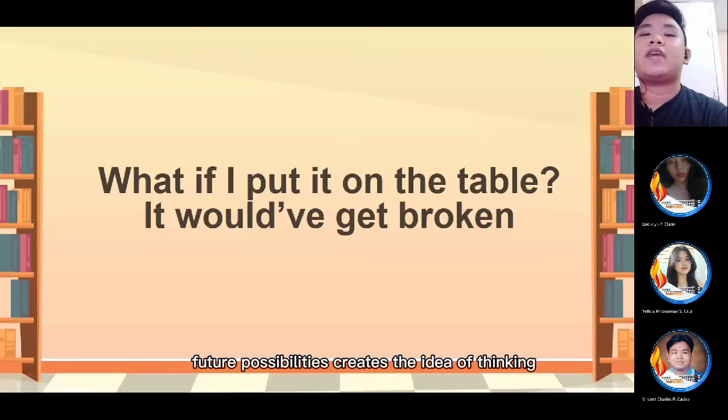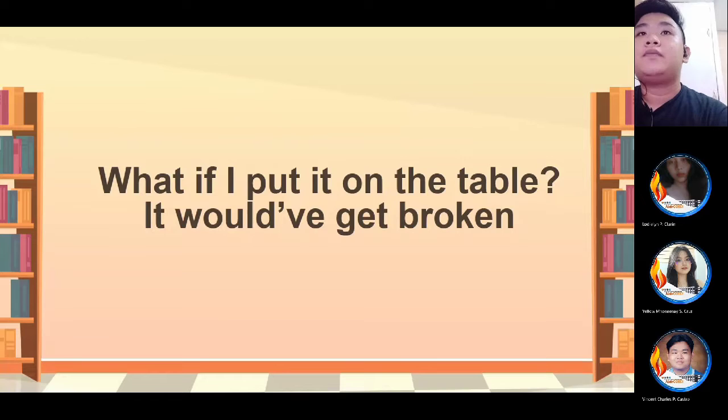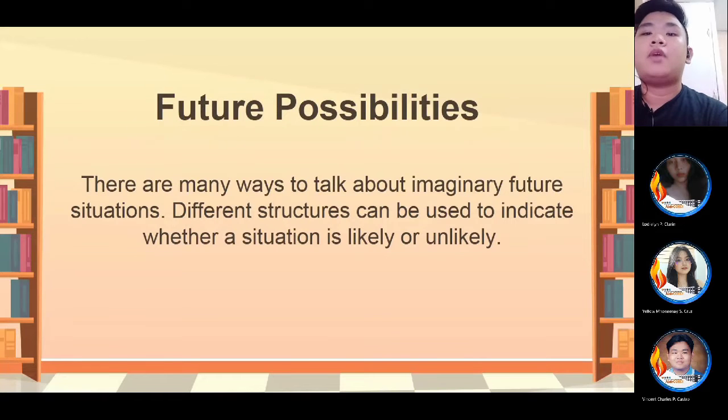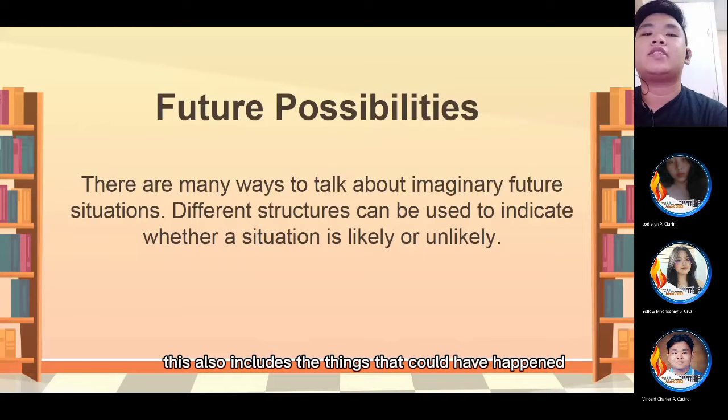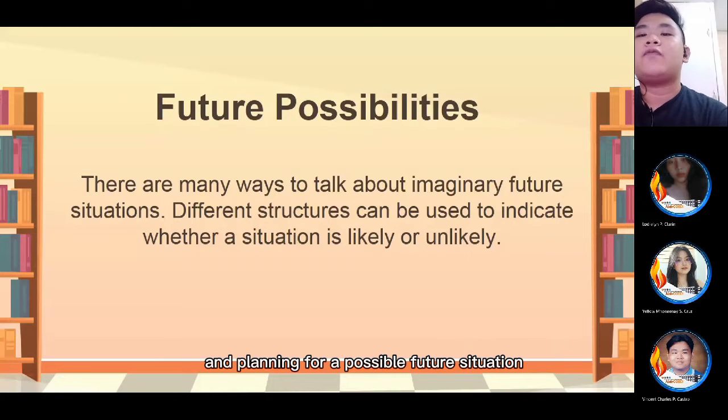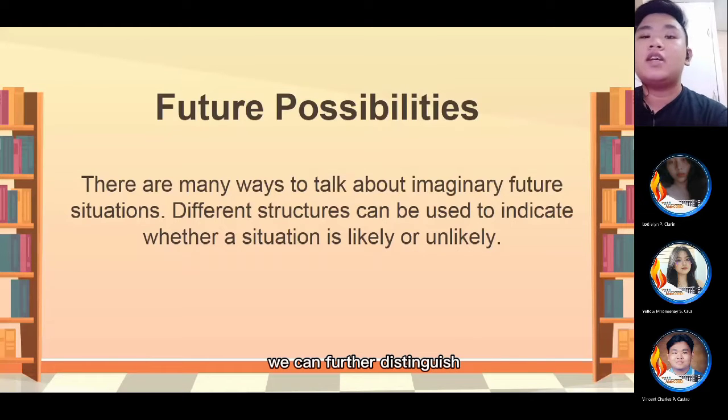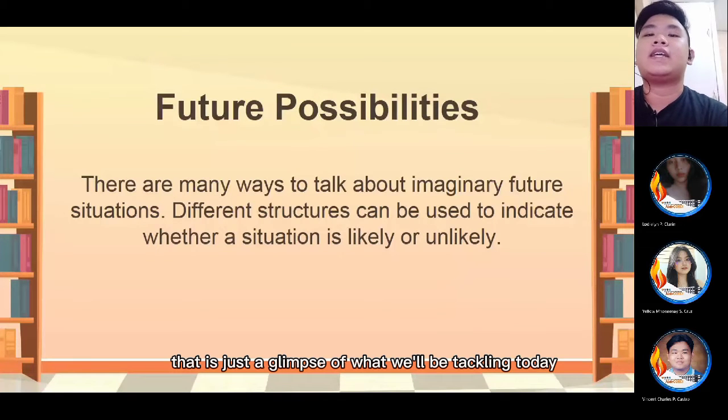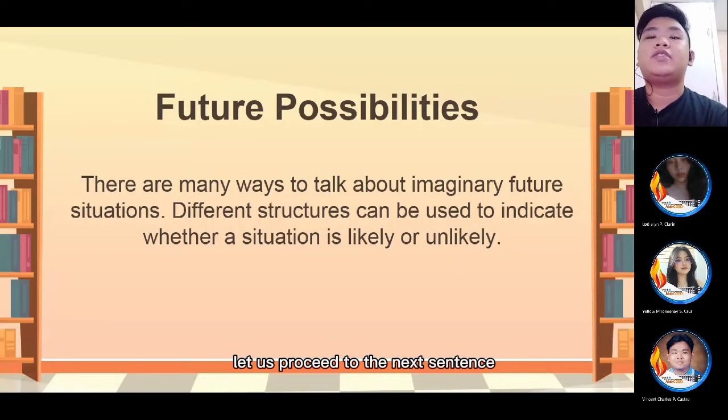Future possibilities creates the idea of thinking about the future situations, whether it is likely or unlikely to happen. It also includes the things that could have happened and planning for a possible future situation. With the help of future possibilities, we can further distinguish or know every possible outcome that may occur. That is just a glimpse of what we will be tackling today. Let us proceed to the next sentence.